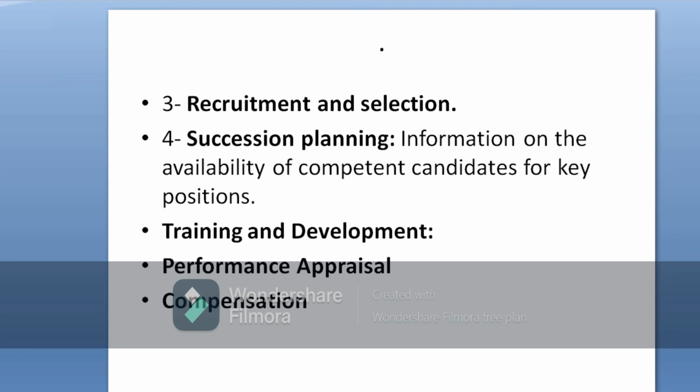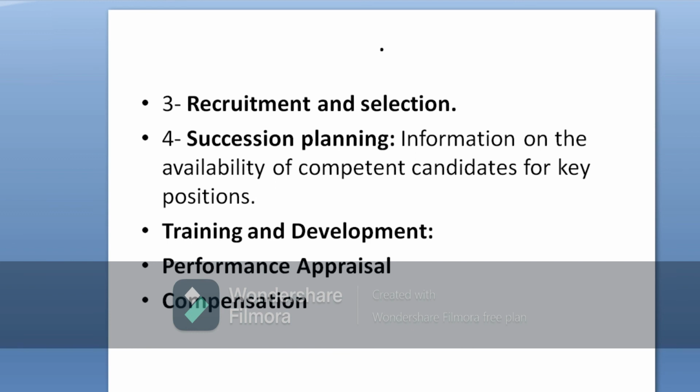They are getting it from the HRP subsystem information. The HRP subsystem information tells the organization that we need people at the clerical level, we need people at the operative level. So the recruitment process function is performed only with the help of information which the human resource planning subsystem provides to the HR manager.